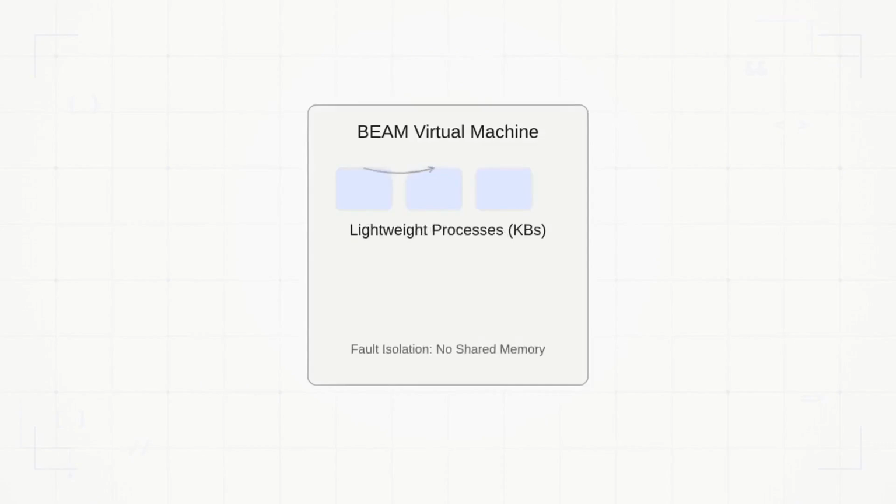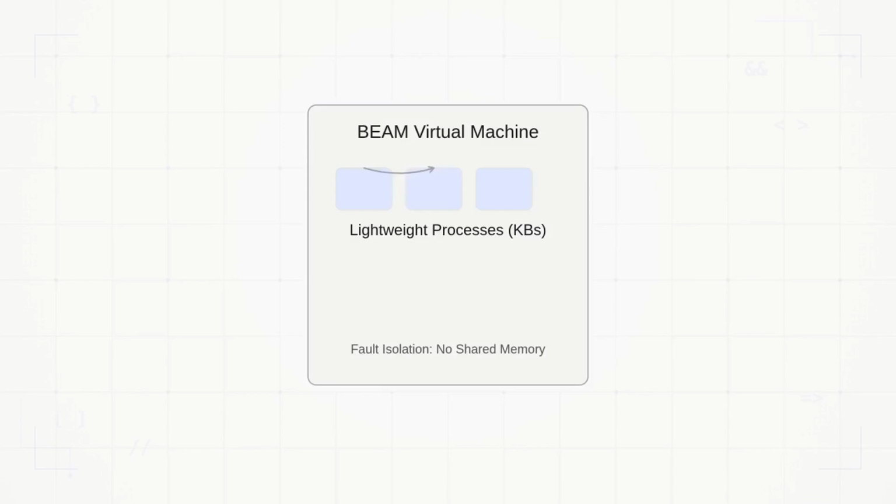Discord's backend is primarily written in Elixir, running on the Erlang virtual machine, or BEAM. Unlike traditional languages where threads are heavy and expensive, BEAM processes are incredibly lightweight. Each process has its own tiny memory heap, starting at just a few kilobytes. This allows Discord to spawn millions of concurrent processes on a single machine, one for every user, every guild, and every internal service. These processes communicate strictly through message passing. There is no shared memory.